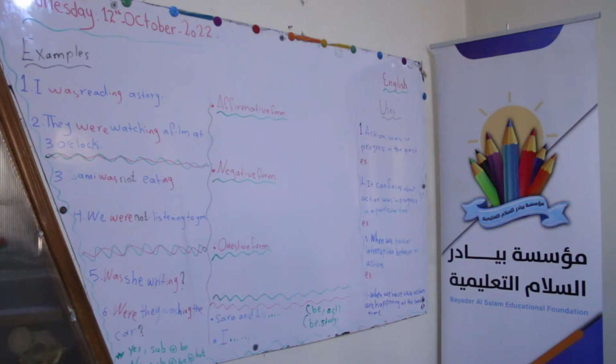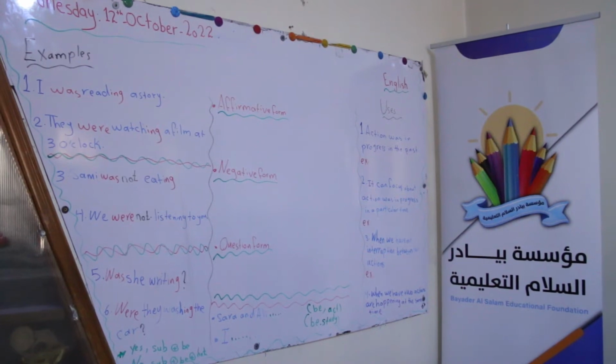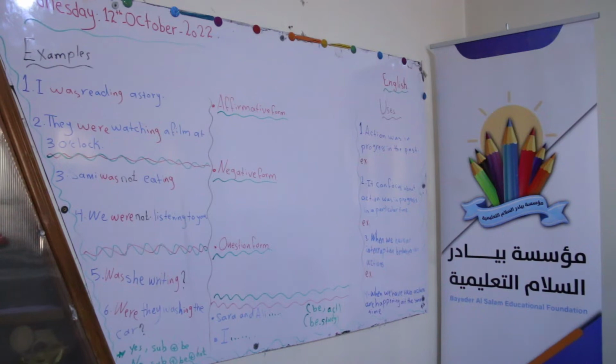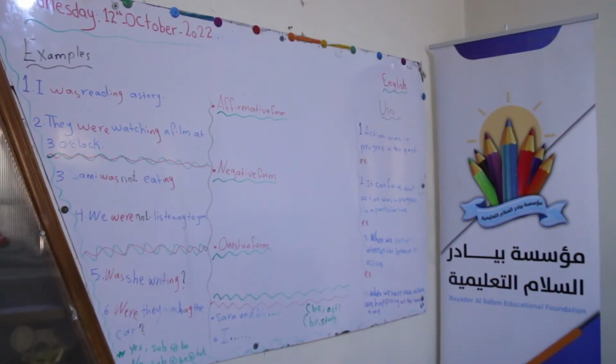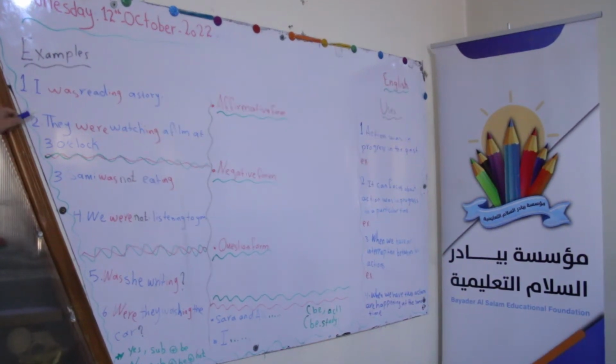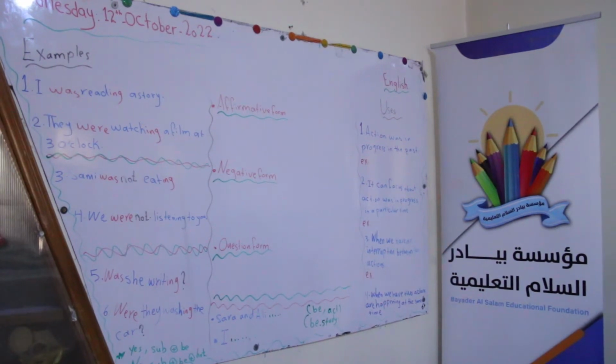What does ing express? Permanent, temporary, progressive, or state? Yes, Rina? Temporary. Temporary, continuous or not? Continuous, very good, thank you. So, was in the past, and verb with ing gives us the continuous way.